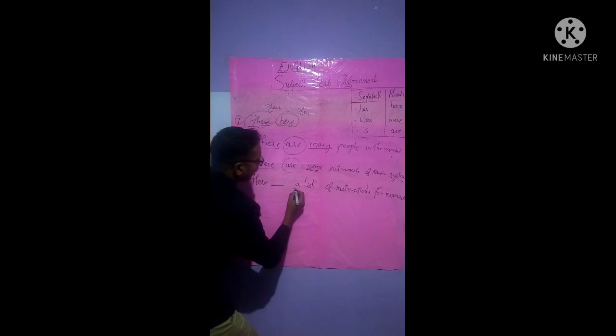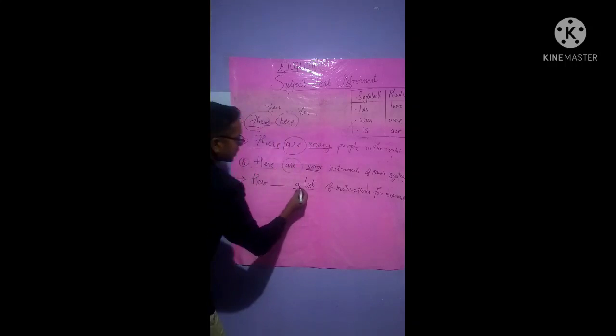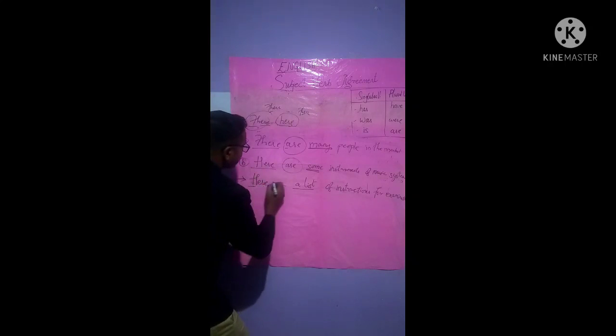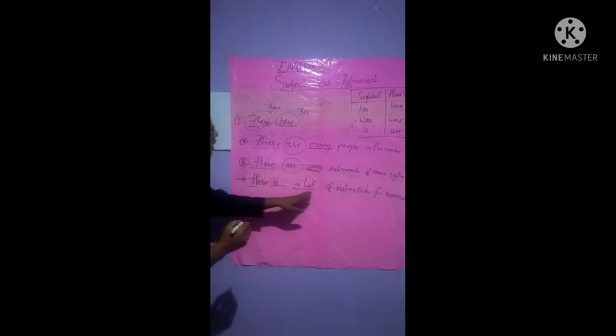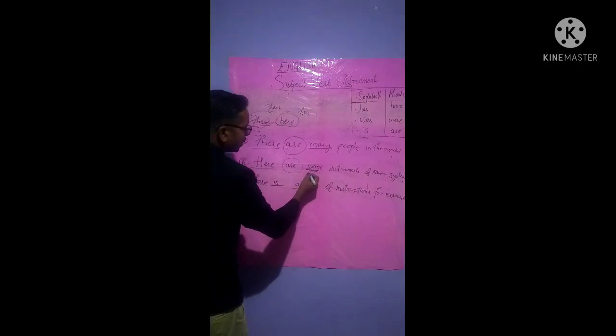But here it is a list, isn't it? A list, singular has been used. At that time a singular verb will be used. A singular noun or pronoun is used, a list. At that time here we will not consider the first word: these, there, here. We will not consider here. At this place we will write "Here is a list of instructions for examination." Hope it's getting clear for you and it's not being messed up, because see here, it's plural, isn't it?